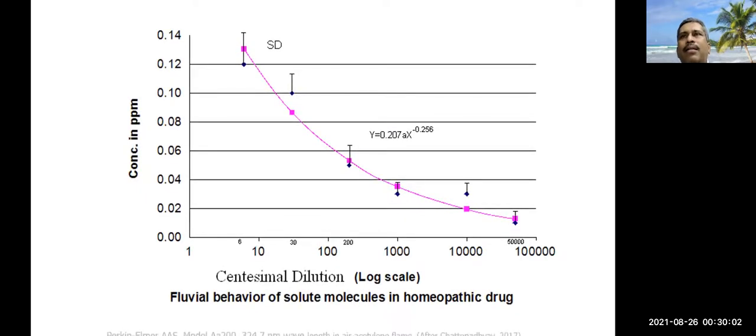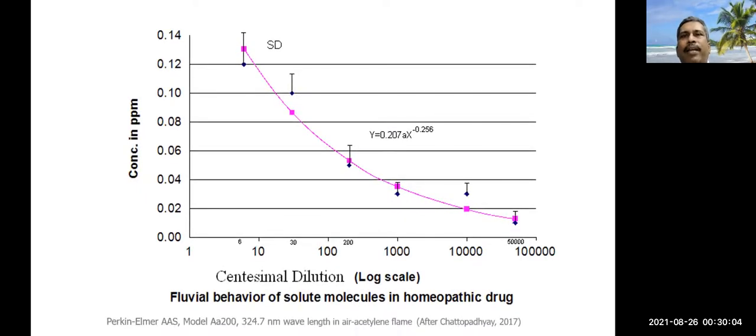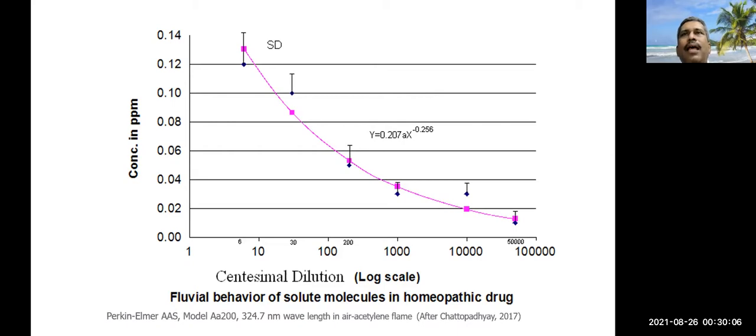We have done a similar experiment, and it was observed under atomic absorption spectrophotometry that even in 1 M dilution, some molecules remain. This was done for copper.